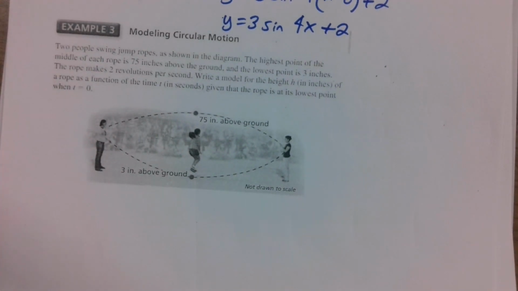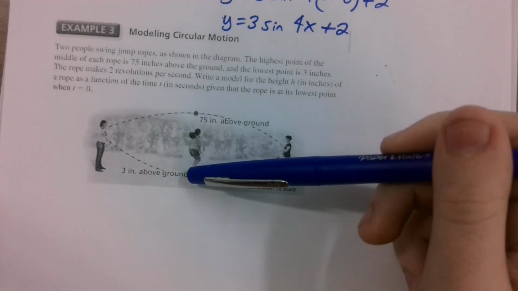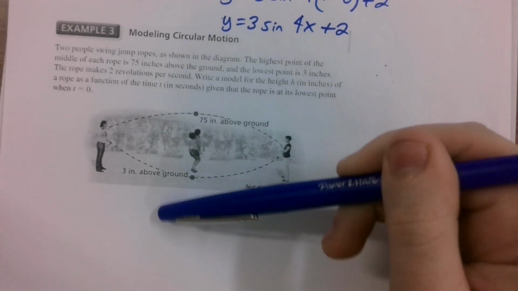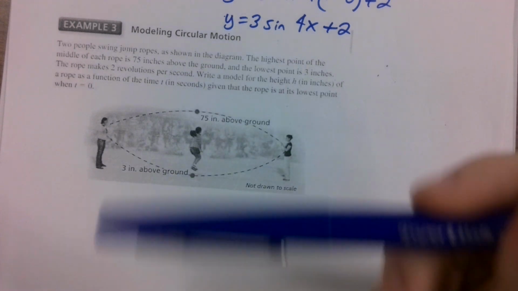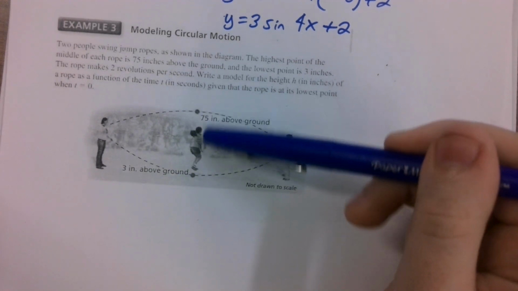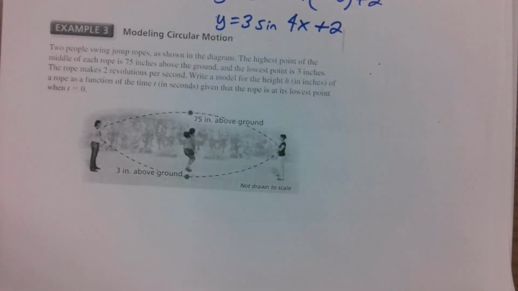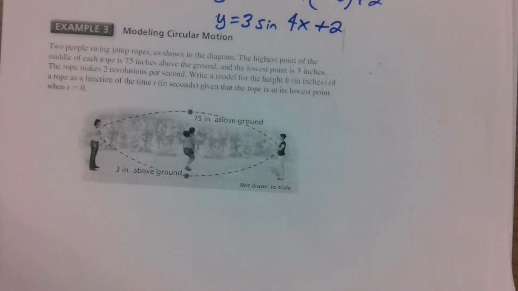Next up, we have something called circular motion. If something moves in a circle, like you can imagine the jump rope going in a circle towards the viewer and away from the viewer, or going in a loop, you can model it using a sine or cosine wave. So, 2 people swing jump ropes, as shown in the diagram. We're doing double dutch, everyone.